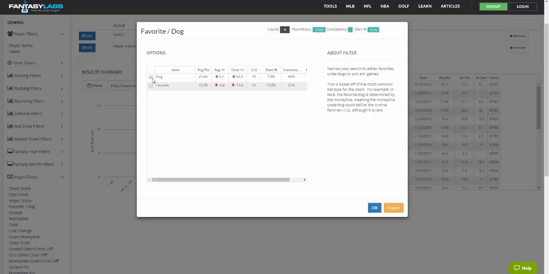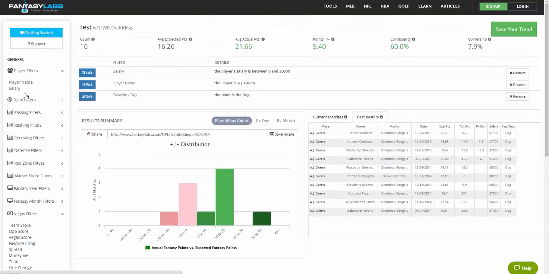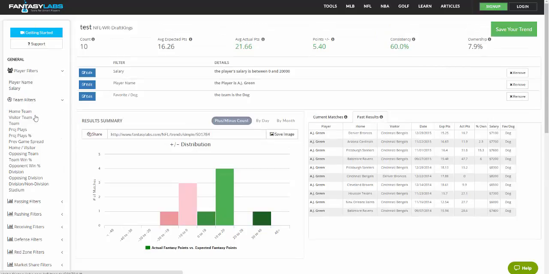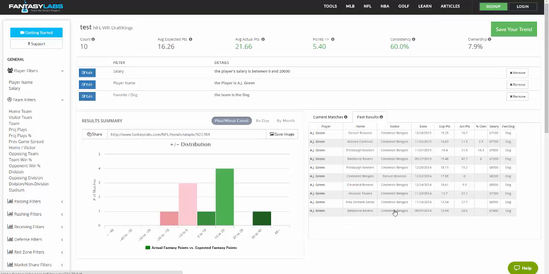And so in this situation, we might want to be targeting AJ Green when he is an underdog, and specifically when he's an underdog at home, because we can potentially get lower ownership on him and still get all of the value that we're looking for. You can see he's only been a home dog one time, but that would be a situation where maybe you want to target him to get reduced ownership if everyone's just trying to play him on the road.